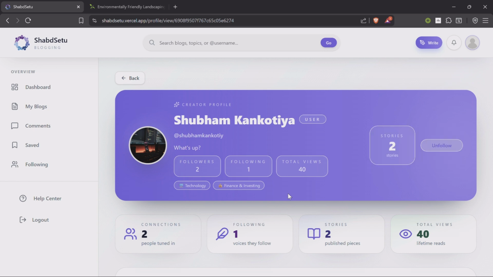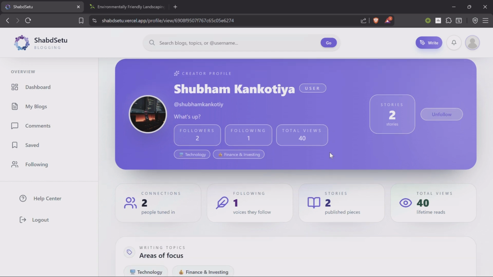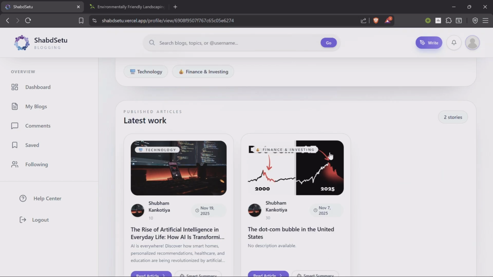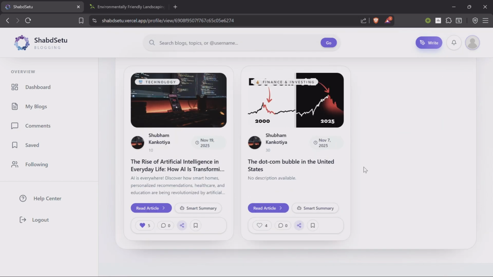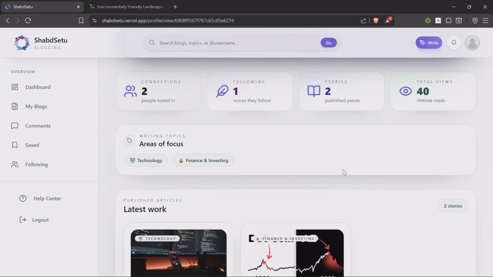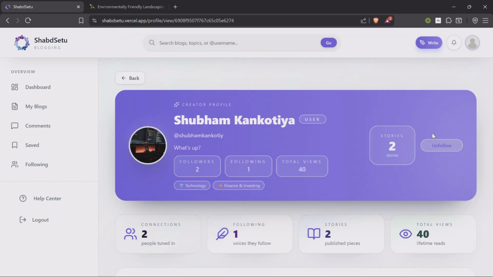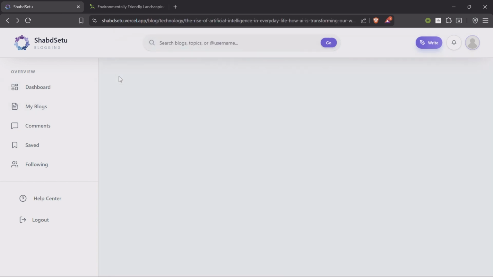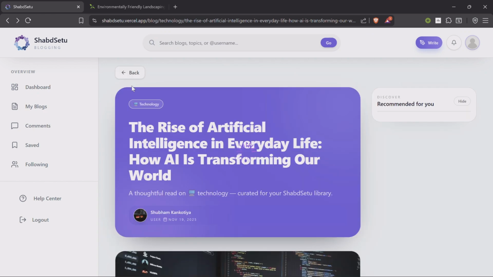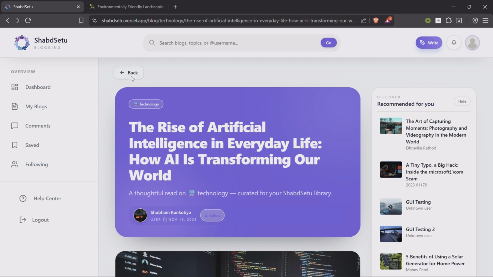So this is the author's public profile, where we can see how many followers and following he has, how many views he has gotten in the past days, his areas of work, which are his blogs, and the topics he writes blogs in. We can follow or unfollow from here. Going back, we can go to the main homepage again.